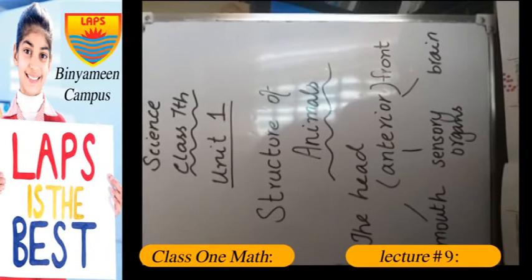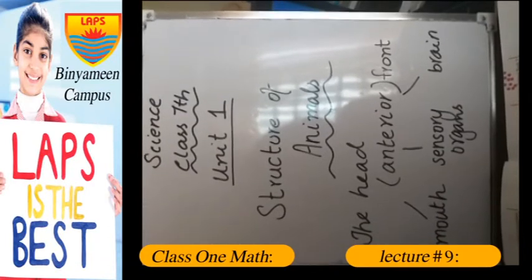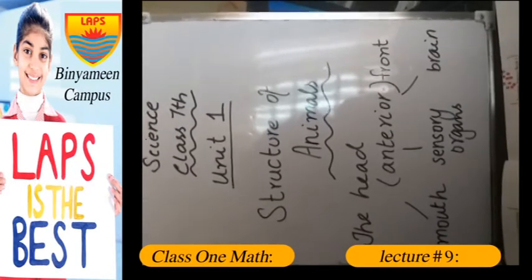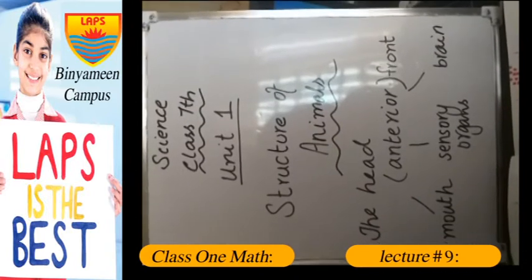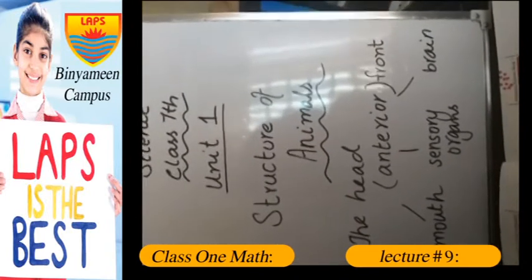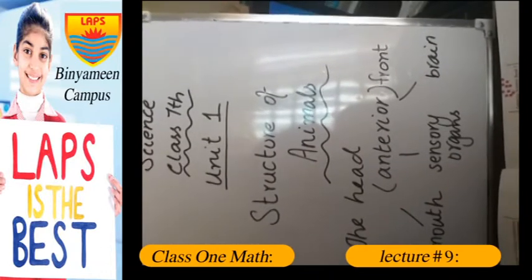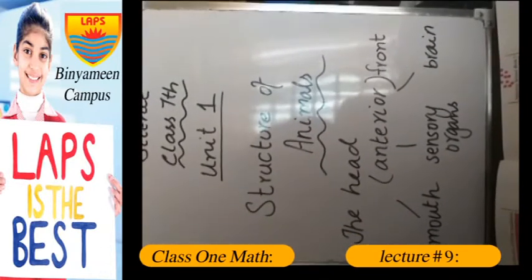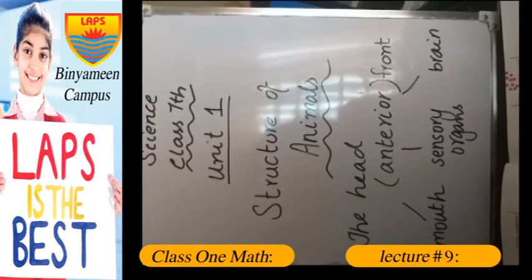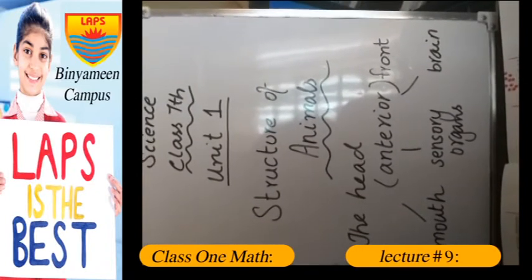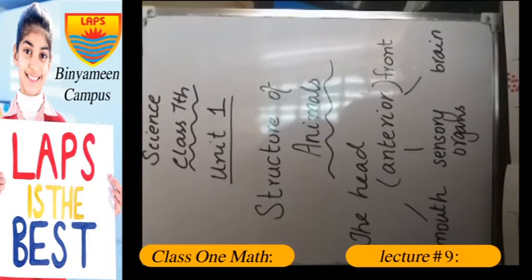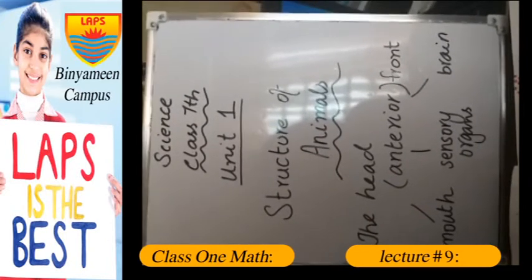So you know the body of animal can be divided into actually two distinct regions. The whole body of animals is divided into two regions, that is head and the trunk. First we will talk about the head. The head is the anterior part of the body. Anterior means the front part of the body. So your head is the anterior part of the body.